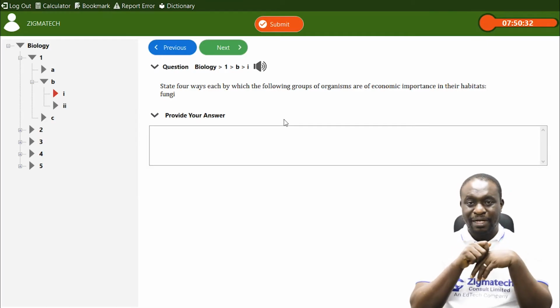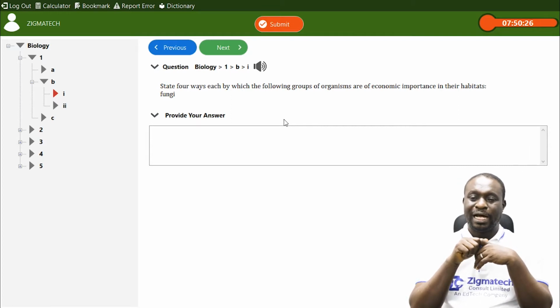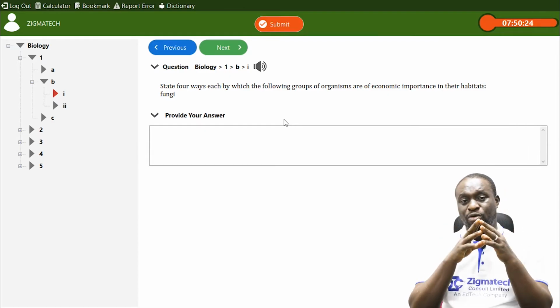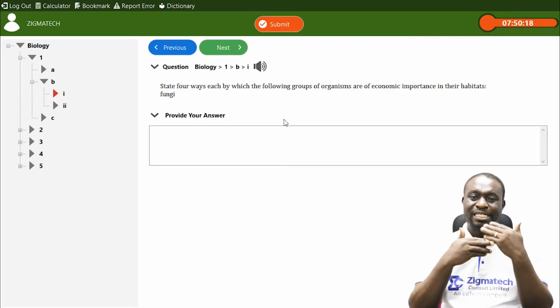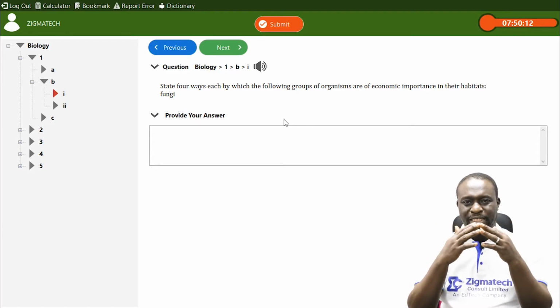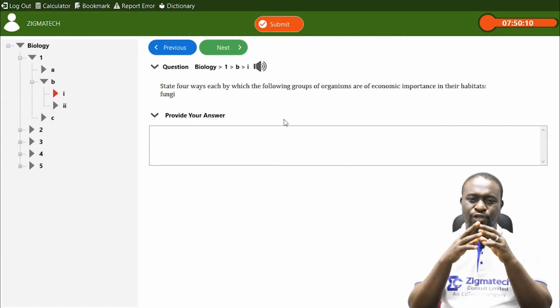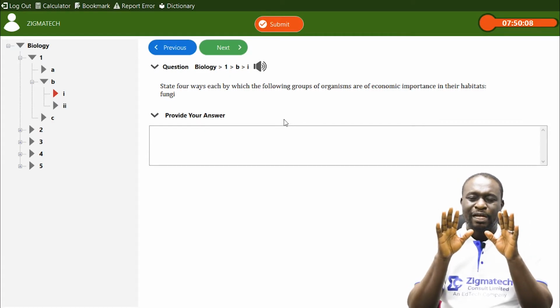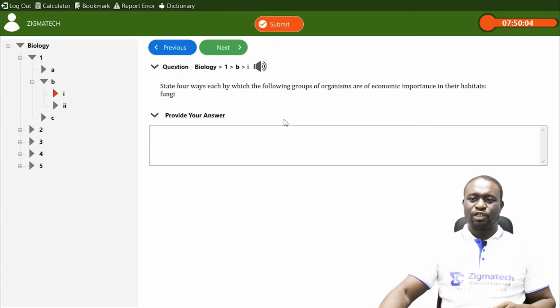Penicillin is an antibiotic that comes from fungi. And let me even add number 5, fungi are decomposers. They bring about decomposition, and decomposition, of course, improves soil fertility. It adds nutrients to the soil. So I've given you 5 economic importance of fungi.